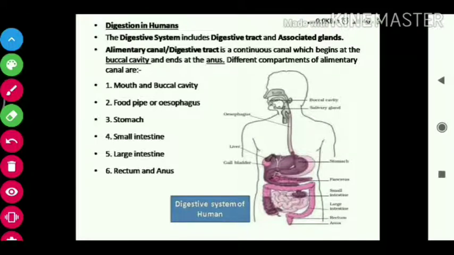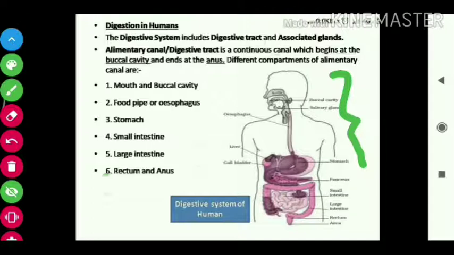Next we'll go to digestion in humans. On the right side you are seeing the digestive system of a human. The digestive system includes the digestive tract and associated glands. This is the digestive tract.